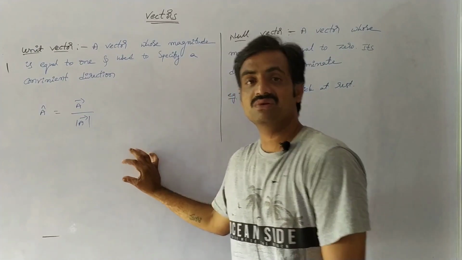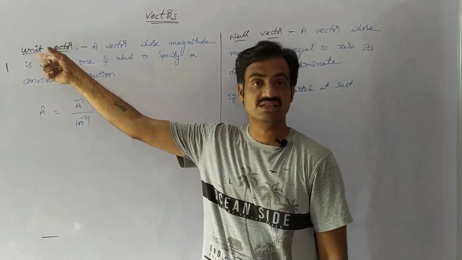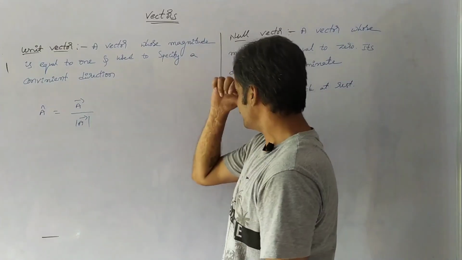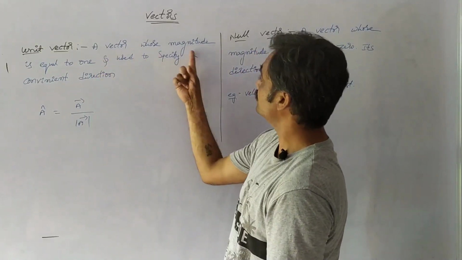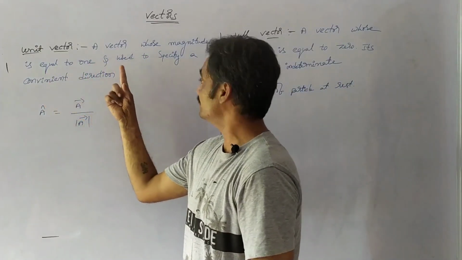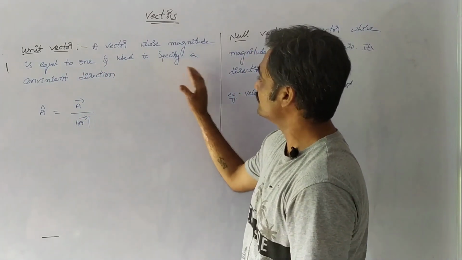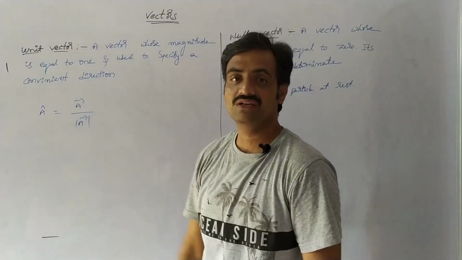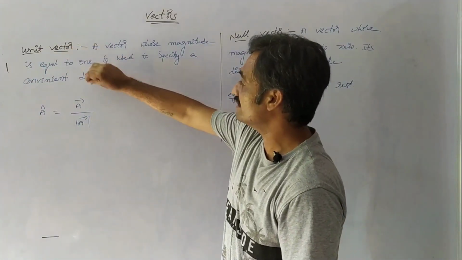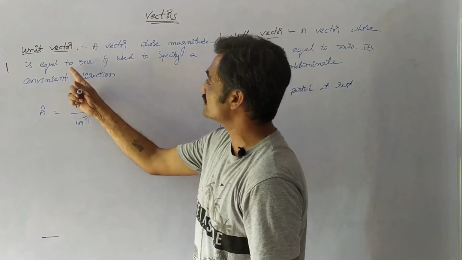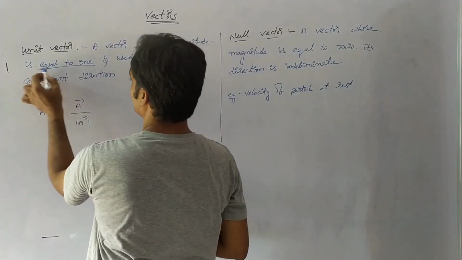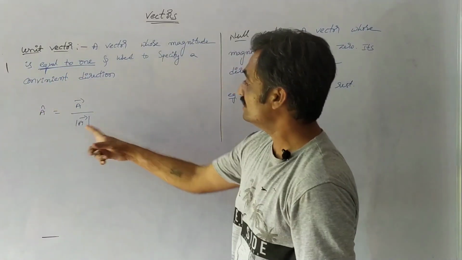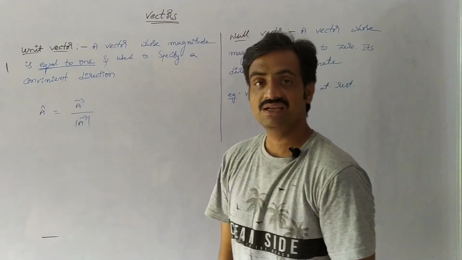Now we are going to see some more definitions. The first one is unit vector. A vector whose magnitude is equal to 1, used to specify a convenient direction, is known as a unit vector. The magnitude of a unit vector is equal to 1, and it is represented based on the direction.